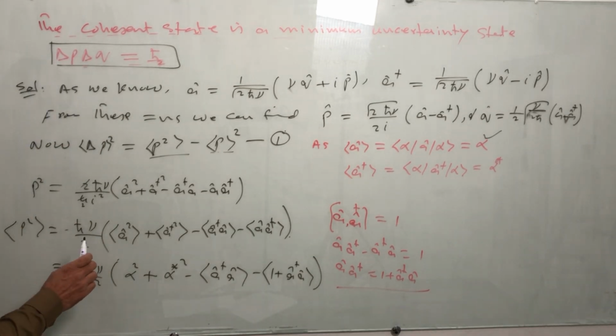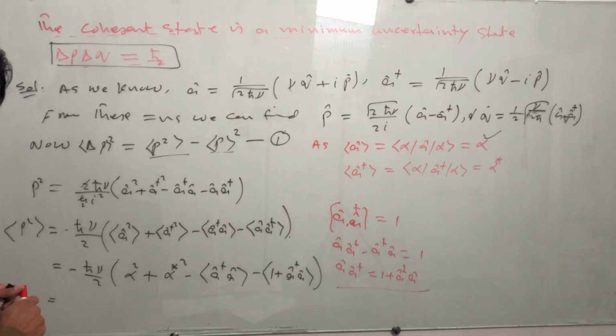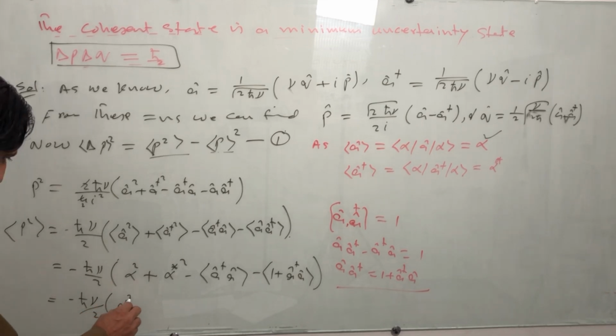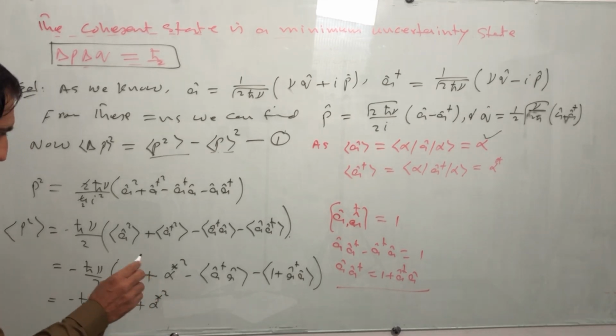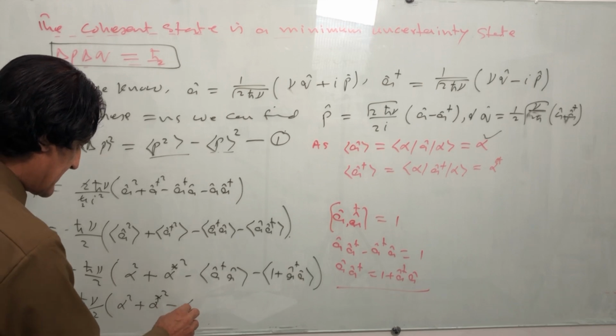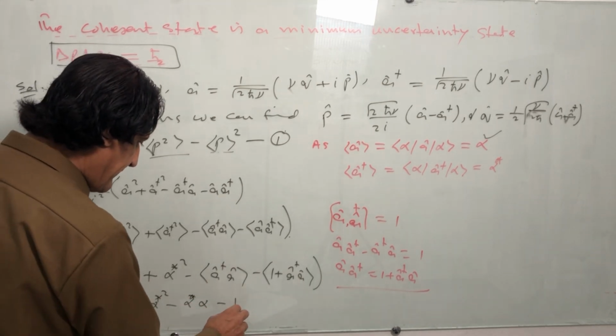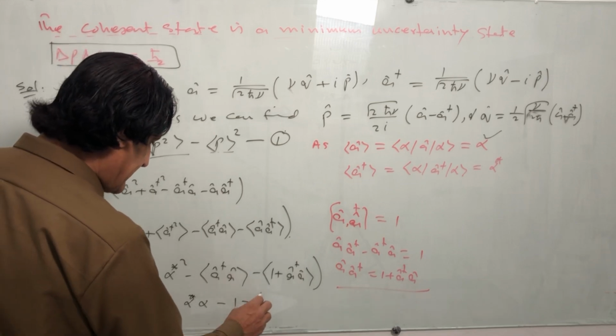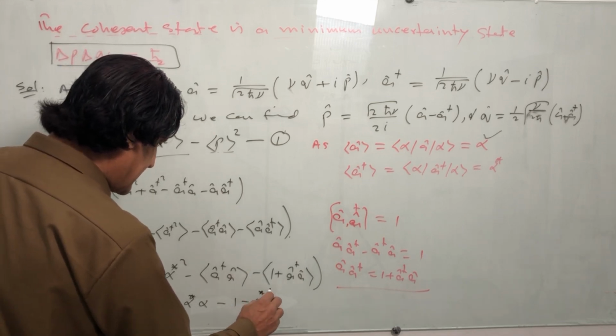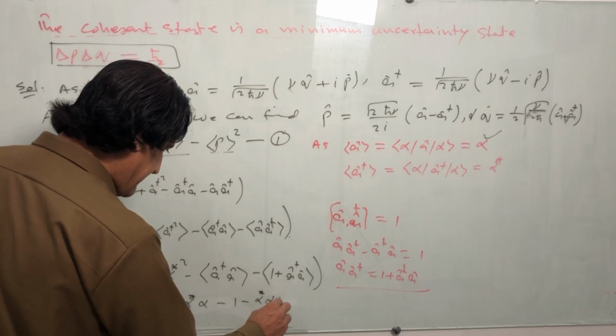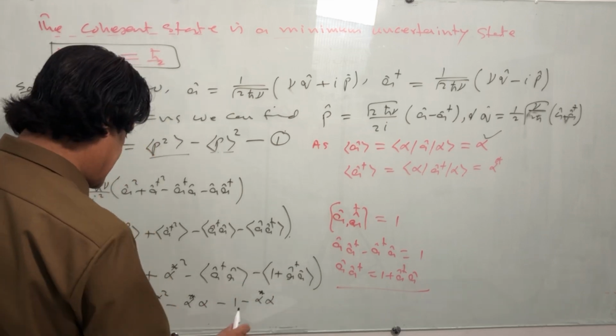Then we must apply the coherent state. So minus ħν divided by 2 times alpha square plus alpha star square, and from here we get alpha star and alpha, and from here we have 1, and we must have alpha star and alpha.